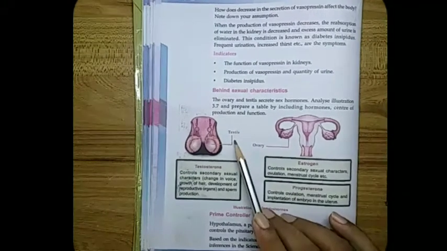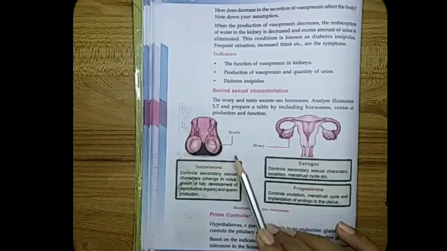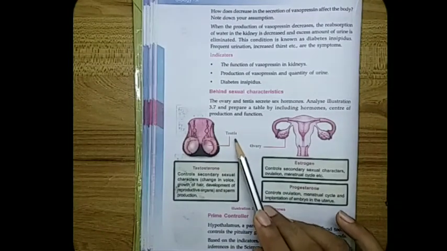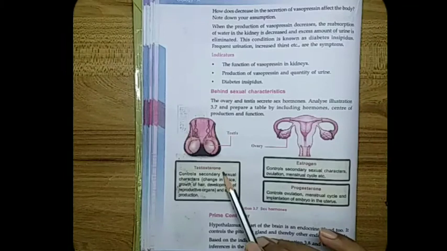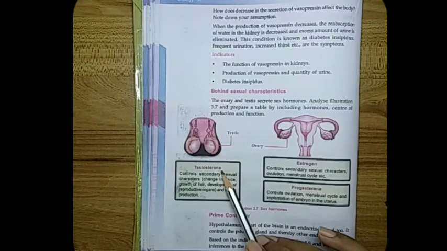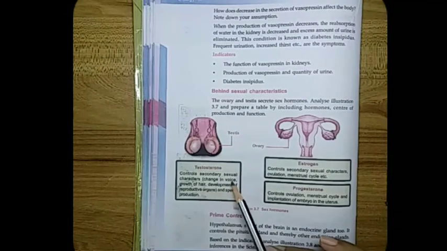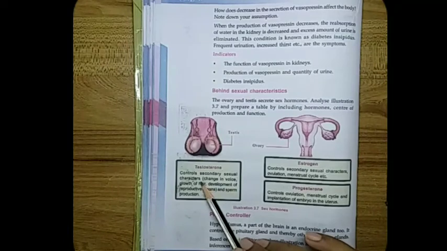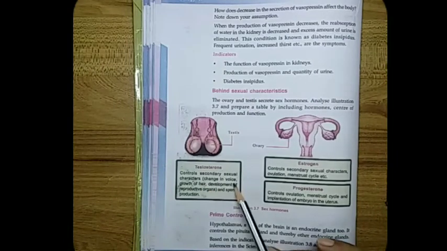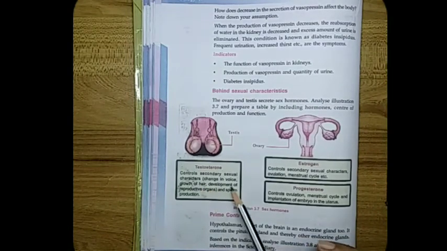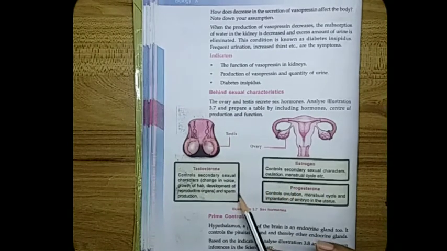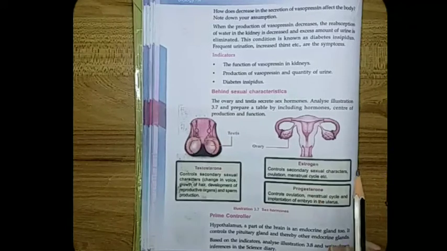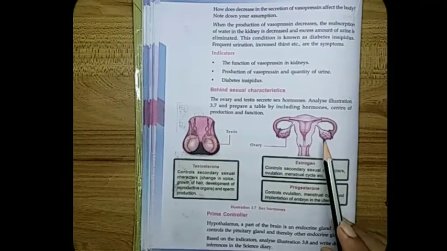The main hormone produced from the testes is testosterone. It controls secondary sexual characters, which are the change in voice, growth of hair, development of reproductive organs, and also the production of sperm.